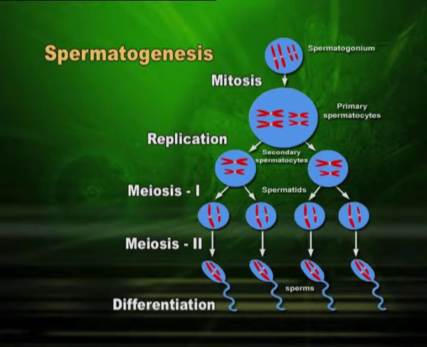If the first division out of two in meiosis is a reduction division, that means when one spermatogonia divides into two, each one will have half the number of chromosomes. Now, when these divide again, they will have the same number of chromosomes, because the second division is mitotic. You can see in this slide, it started with one spermatogonia.